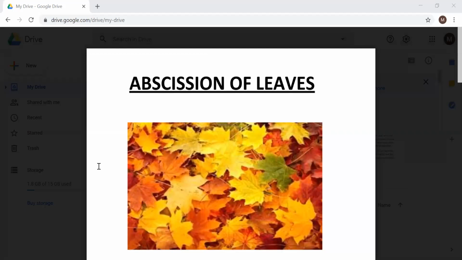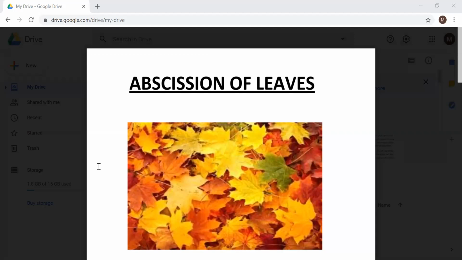Today we are going to study abscission of leaves. As we know, sometimes leaves may fall from the plant, or there may be shedding of the branches also from the plant or of the fruit. Now this abscission is actually shedding of older leaves, stem, branches or twigs from the plant. There's no injury, but they will detach from the plant and they will fall down. This phenomenon is called shedding.